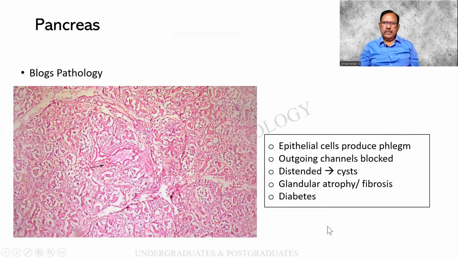The pancreas, this is what I had said. The epithelial cells produce a mucoid secretion. Outgoing channels are blocked. There are distensions with cysts. Glandular atrophy is seen, replaced by fibrosis. Diabetes is an incidental development.